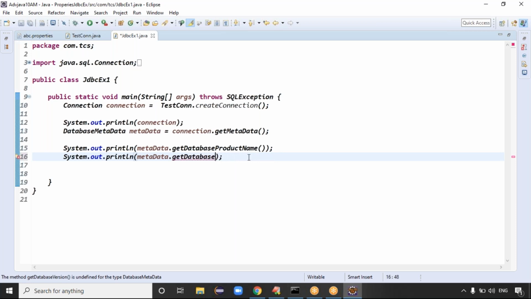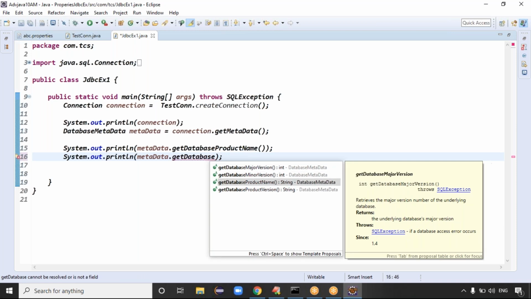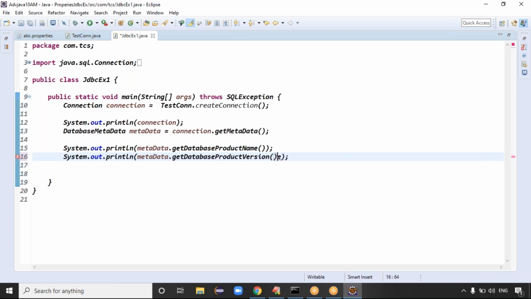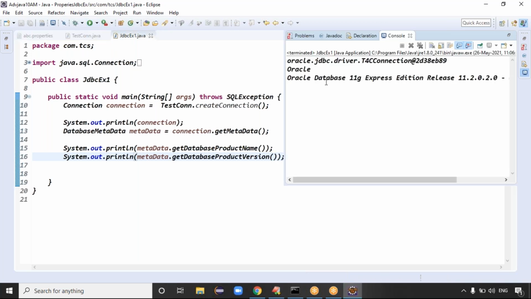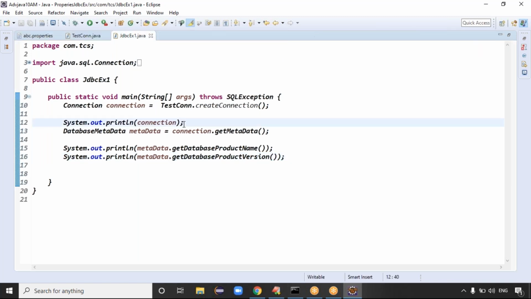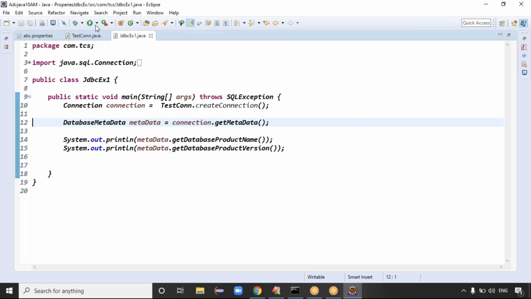Yeah, get database product version is there. That's it. You can simply run this code now. So now we got the output. We are printing the connection object, right? It's fine, we can remove this connection object. Simply run this code, guys. We got the output.